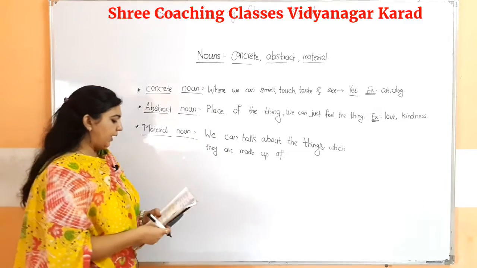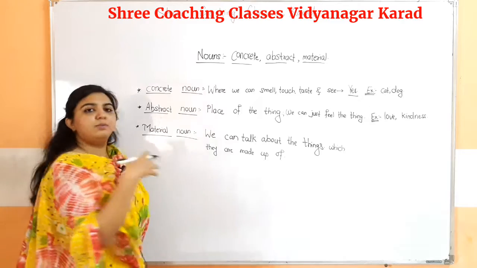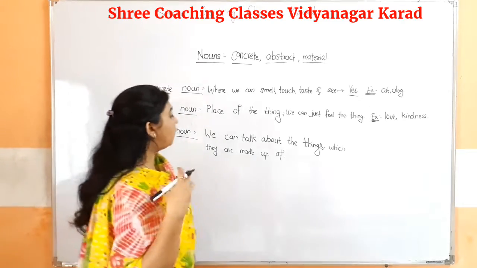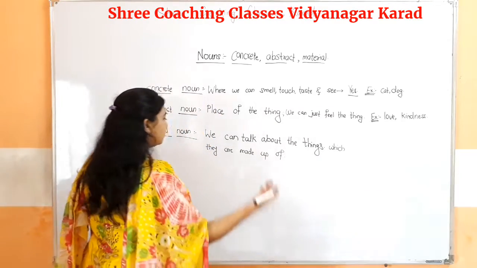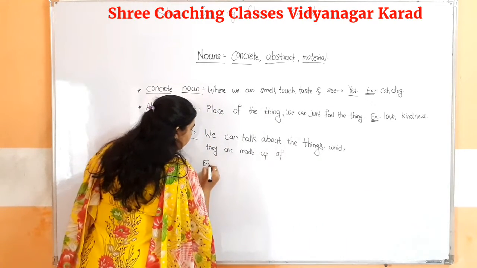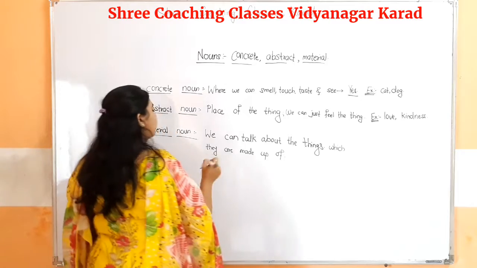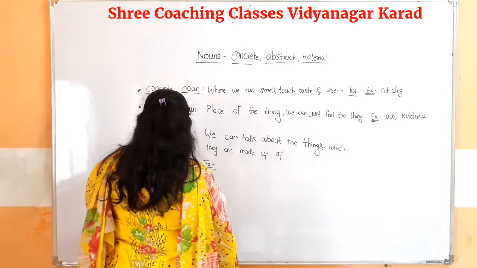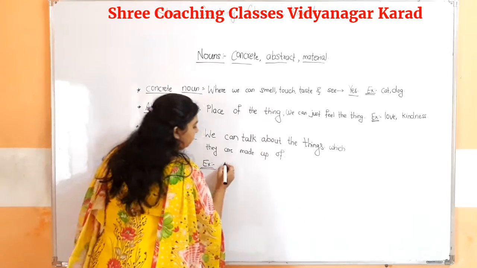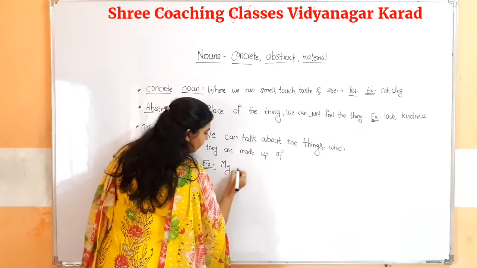That is, we can talk about this noun, meaning we can talk about the things from which they are made up of. As I said, we will consider the same example. Here the example will be: my mother has a new sari.